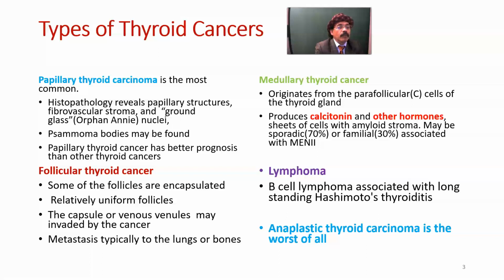In follicular thyroid cancer, it will invade the capsule and venules, and it may go to the lungs or bone. Certainly, it will go initially to the cervical lymph node. So invasion of the capsule or venules indicates this is follicular thyroid cancer, not follicular thyroid adenoma.